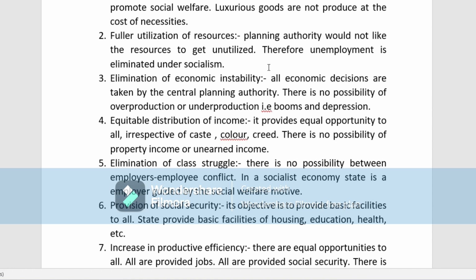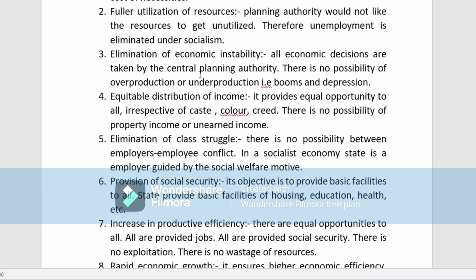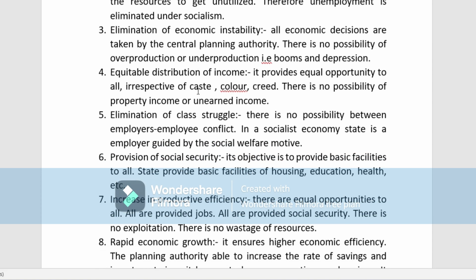Next is fuller utilization of the resources. Second point is fuller utilization of the resources. Planning authority would not like the resources to get unutilized. All the resources they try to make use of. Therefore, unemployment is eliminated under socialism. So there will be full employment. Unemployment is eliminated here.